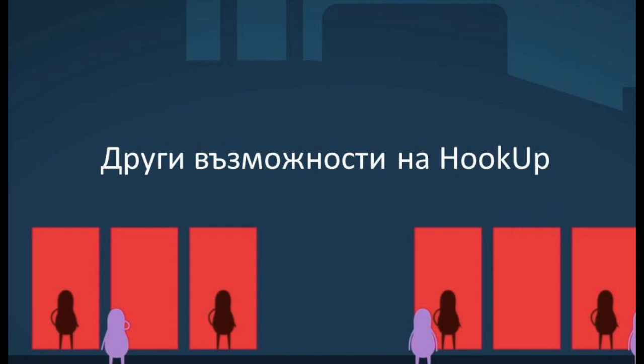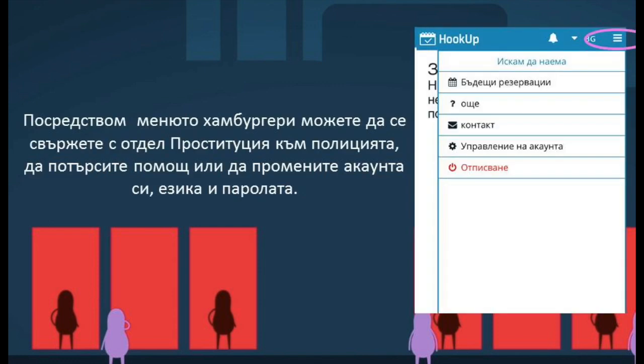Extra options of HookUp. By clicking on the hamburger icon, you can get in touch with the prostitution team, look for help, or amend your account details such as your language setting and your password.